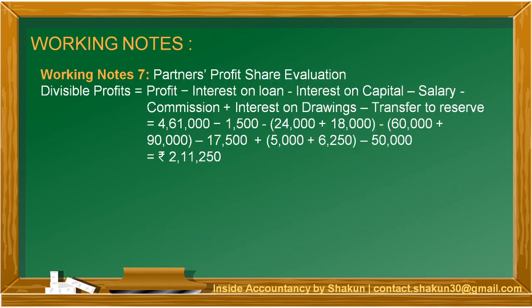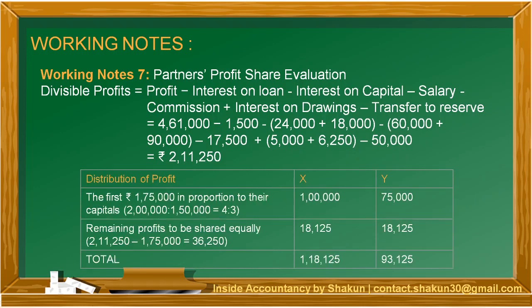The next working note relates to the divisible profit. You can also calculate the divisible profit by preparing profit and loss appropriation account directly. I have calculated it in the working note by subtracting all the charges and appropriations from the profit and adding the interest on drawings. So the divisible profit amounts to 2,11,250, out of which the first 1,75,000 is to be distributed in the ratio of capitals, which is 4:3.